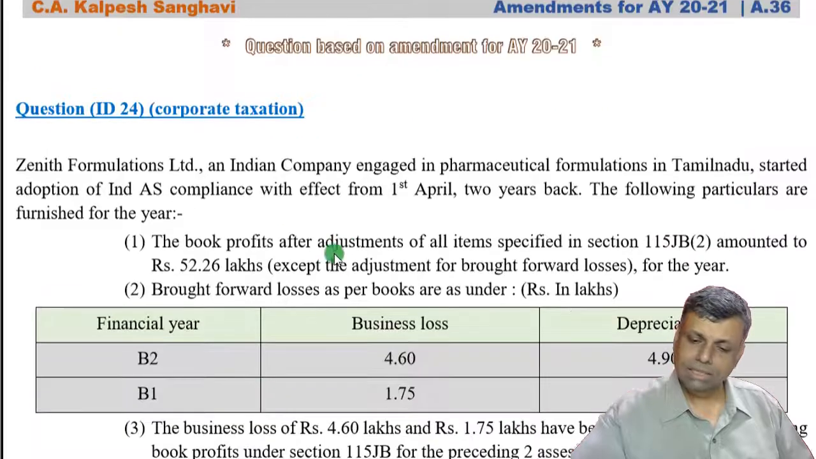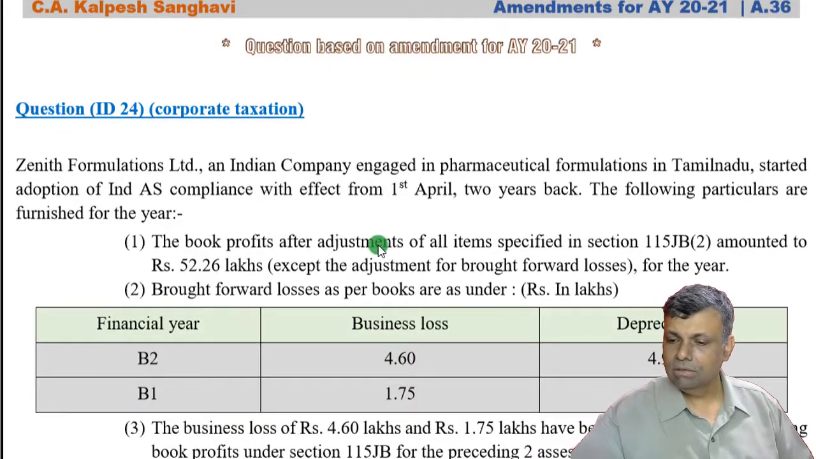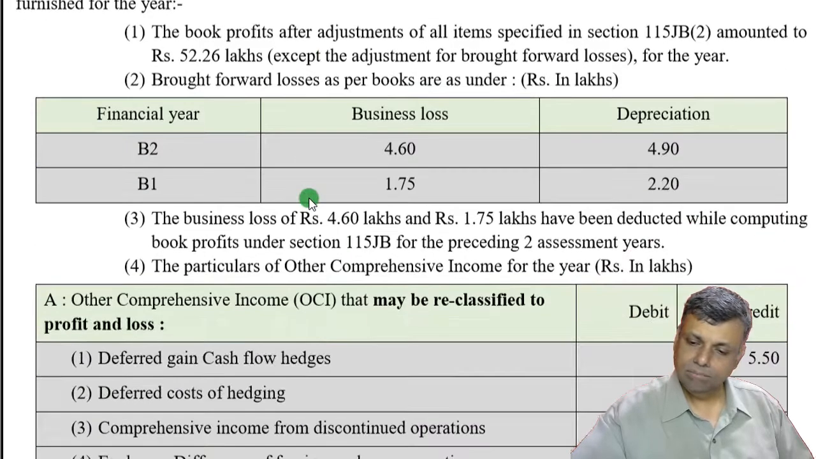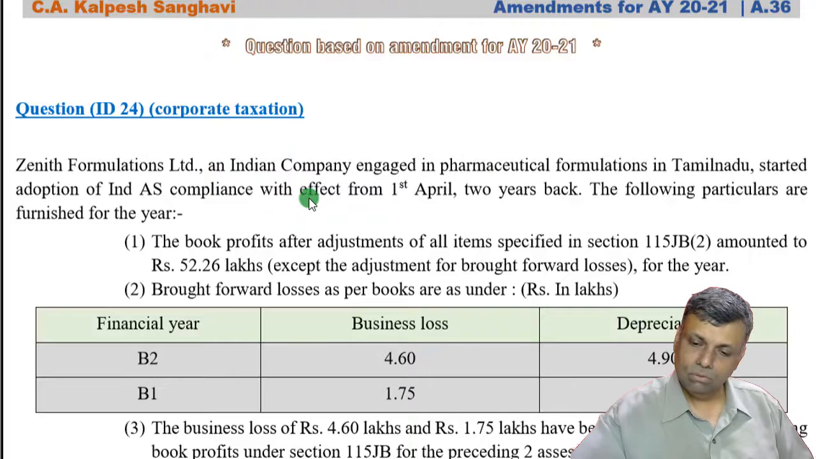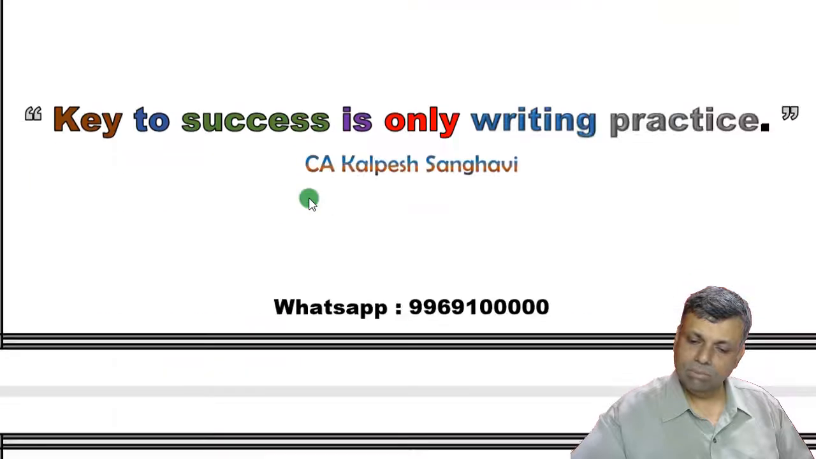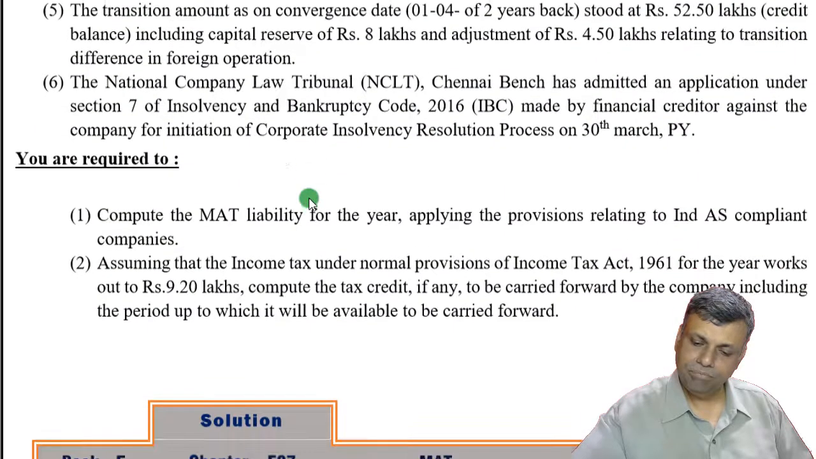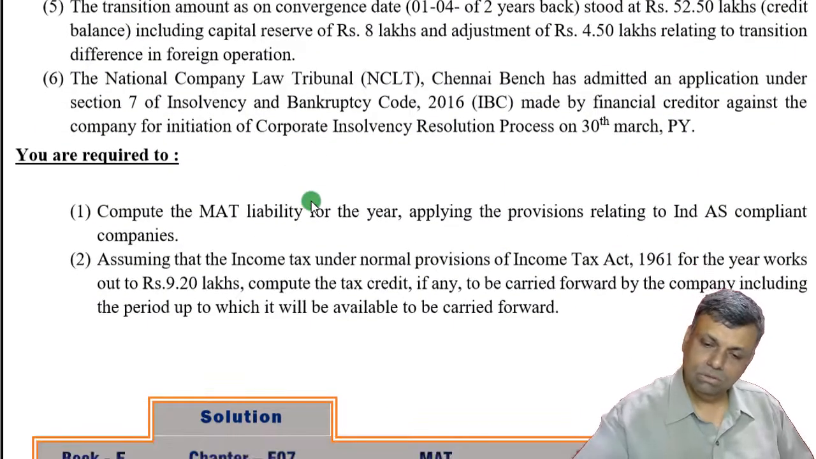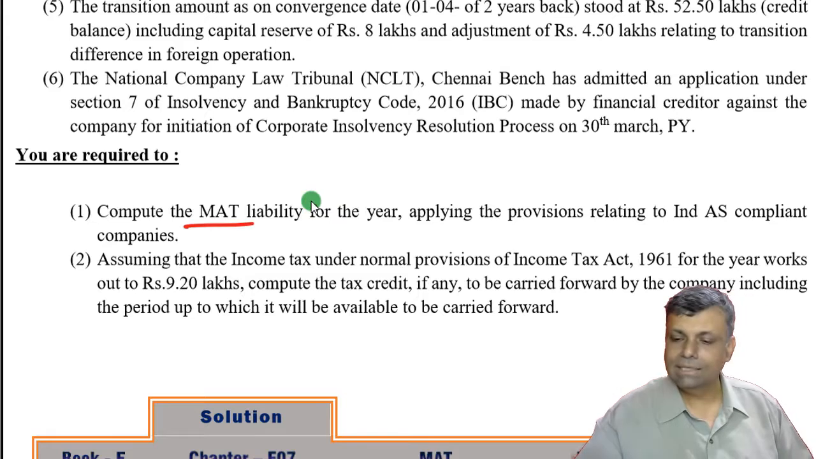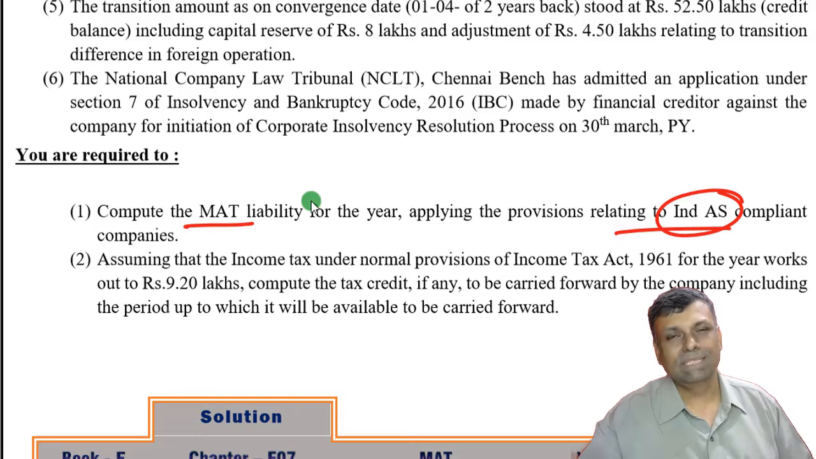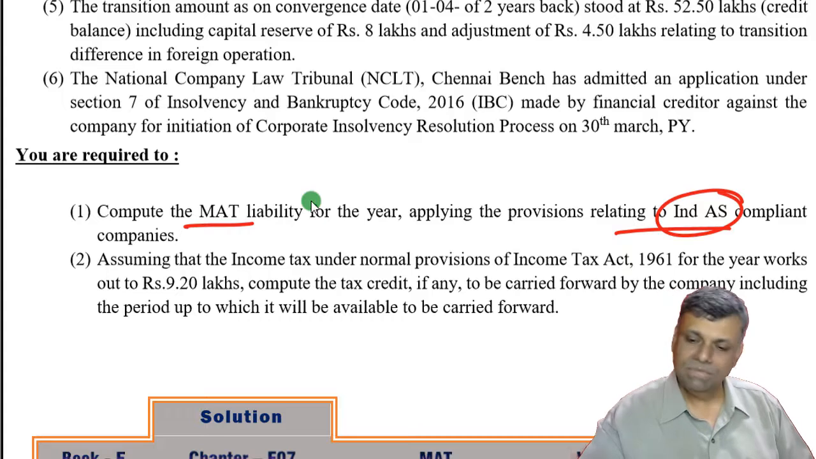Let's see the next question. This particular question is more linked with Ind AS, but what are we first of all required to do? They have given all our MAT adjustments first of all. Compute the MAT tax liability applying the provisions of Ind AS. In fact this question has a maximum of Ind AS adjustment, but in that there is no great amendment. So as I already told you, I'm not going to discuss the entire question, only the main amendment part that I want to discuss.